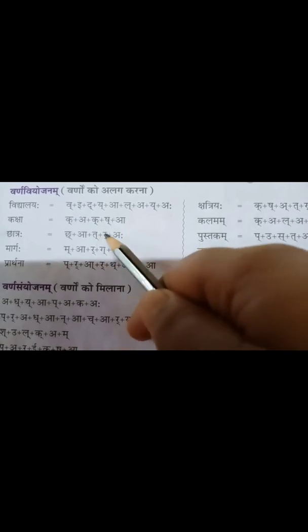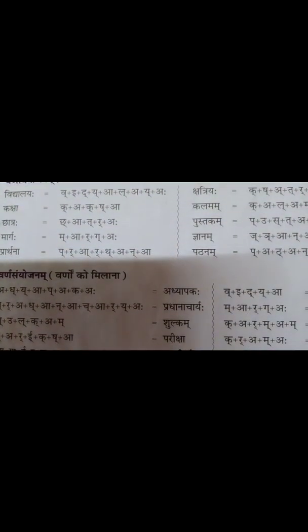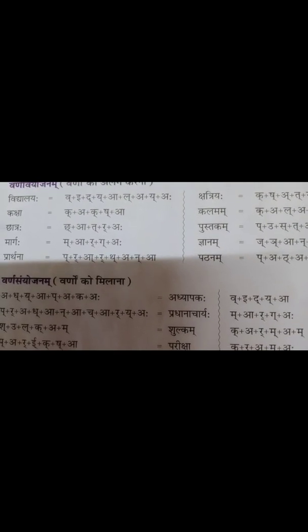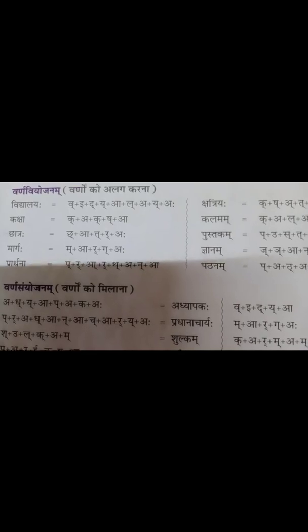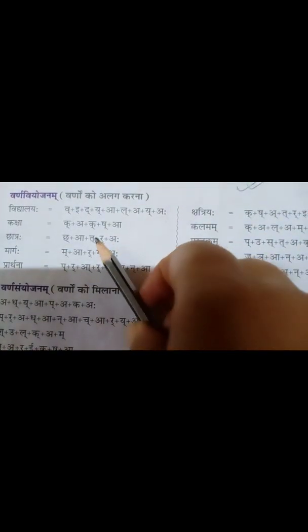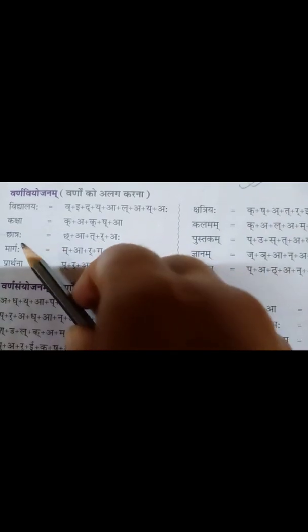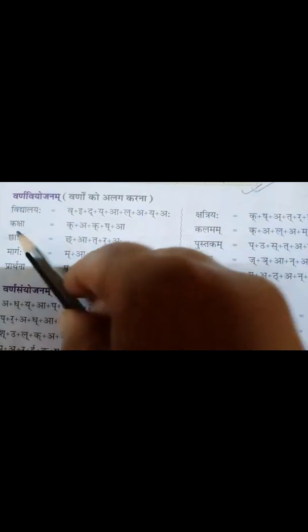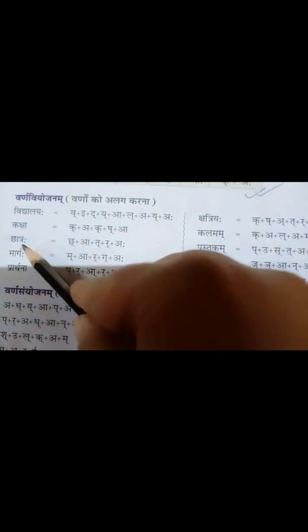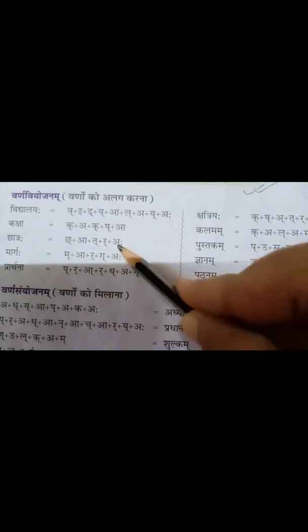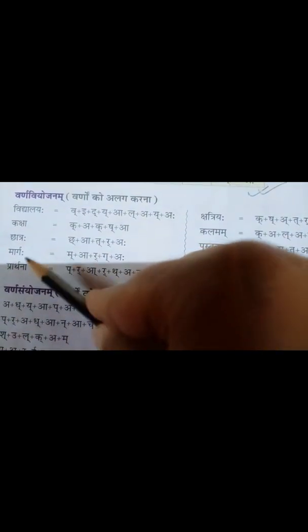If ra is last, then rafala. Remember like this: ra last, rafala; ra first, ref. So now this one: t, ra, tra, then aha because visarga is there. Traha. Cha, tra, aha, chatraha.